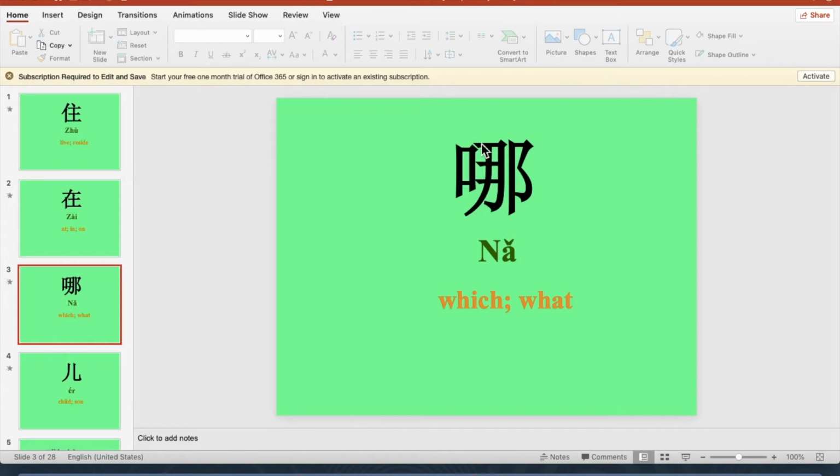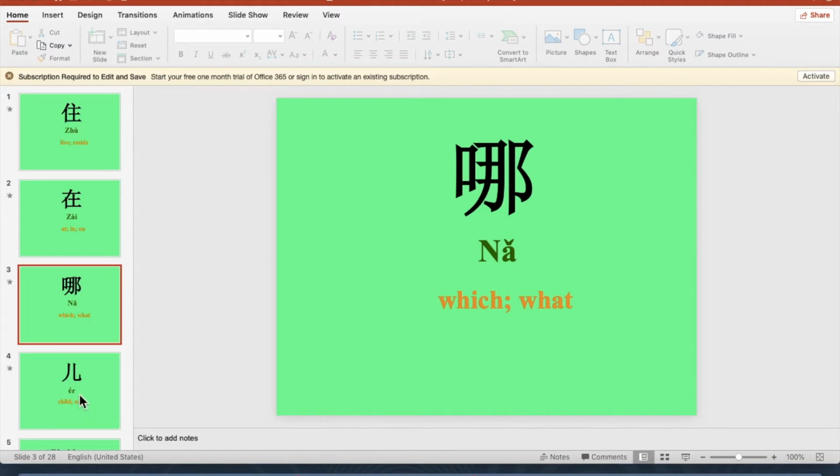So the first stroke in the middle is actually this hook. Then you add 2 lines. Then you make a slash. On the right is ear. I guess when you are asking which or what questions, you need mouth as well as ear, but I cannot decide for the middle part. So this is 哪. 哪 means which and then what.